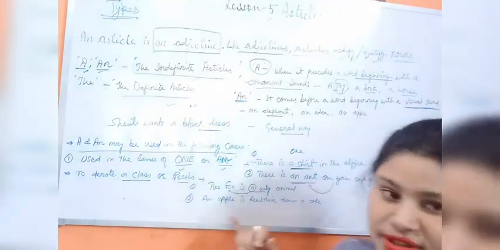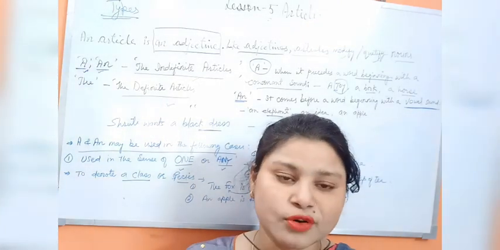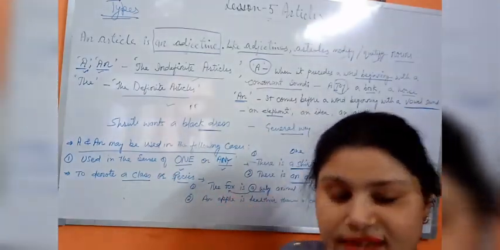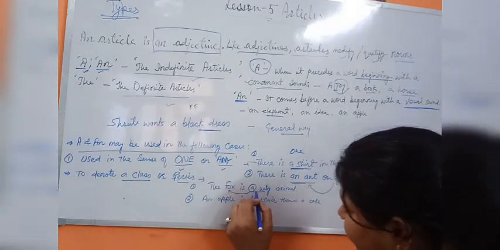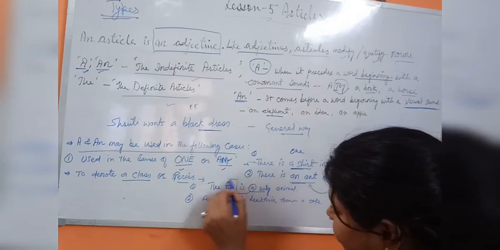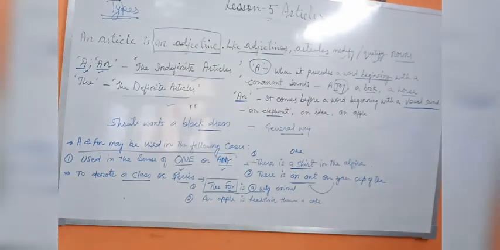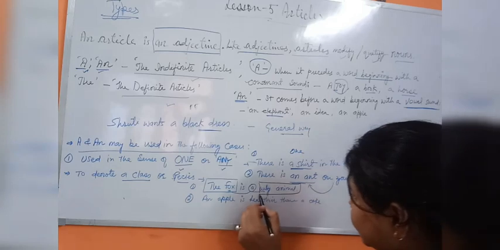Not only one fox is a wily animal, even all types of foxes, the class represented by the fox. So this "a" is going to represent all types of fox. Clear? All types of fox are wily animals.